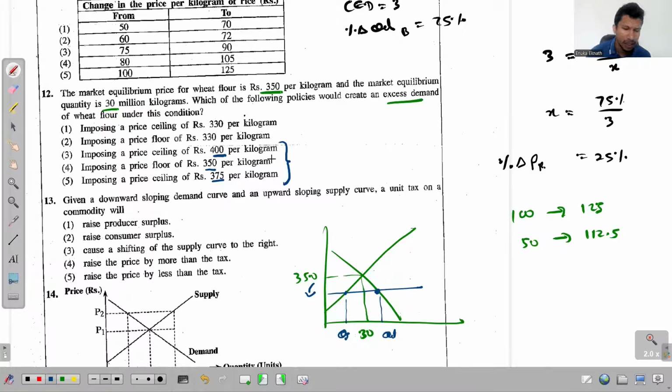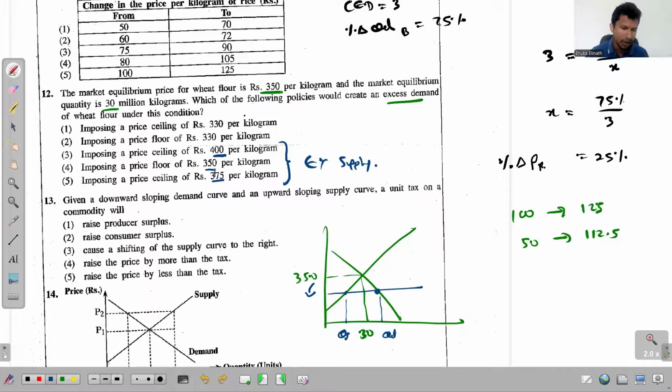In such a situation there will be an excess supply in the market, not an excess demand. Excess demand occurs at a price lower than that. When we say lower price, we see two values. Again, not two values, we have two options with a lower price than 350. Now let's read them. Imposing a price ceiling of rupees 330 per kilogram.